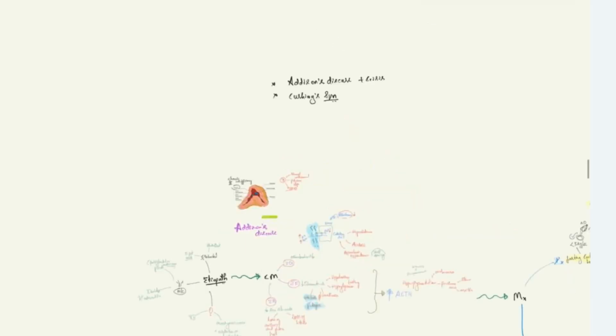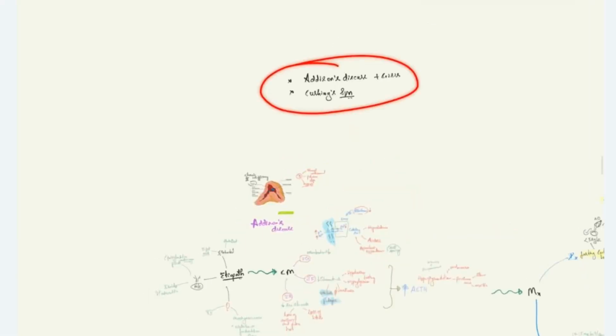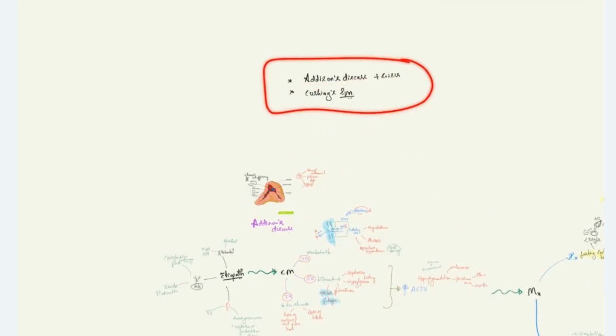Let's start discussing the adrenocortical diseases. Those are Addison's disease and crisis, followed by Cushing syndrome. These two are important 5 marks questions in RGHS exams.